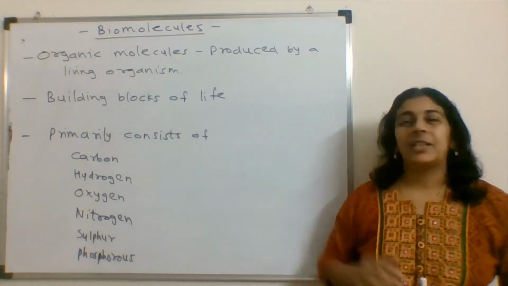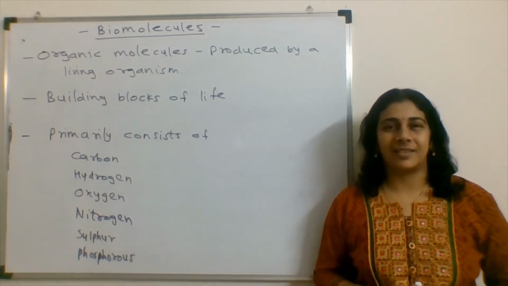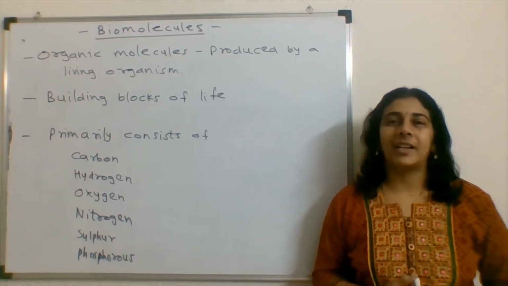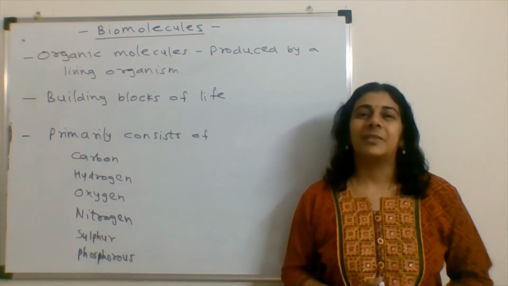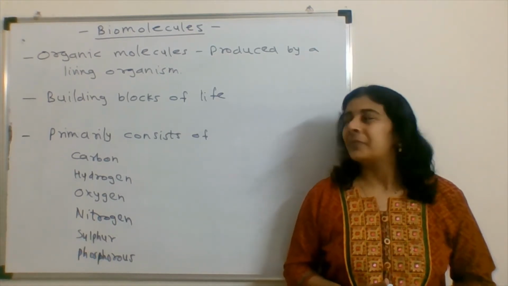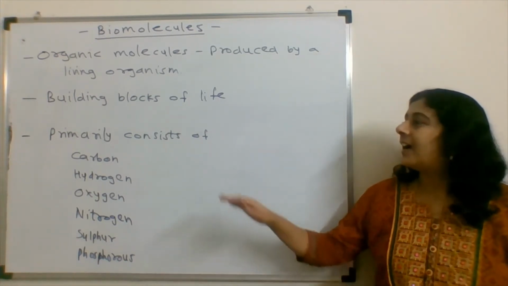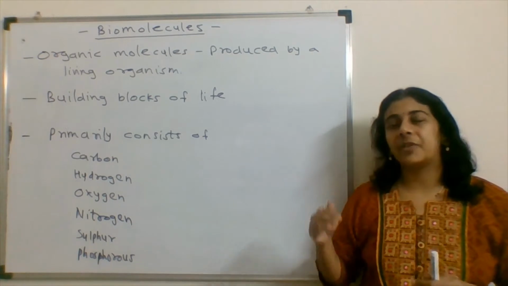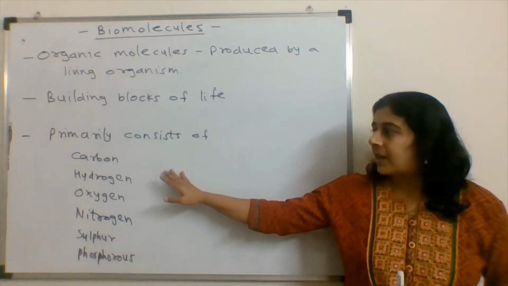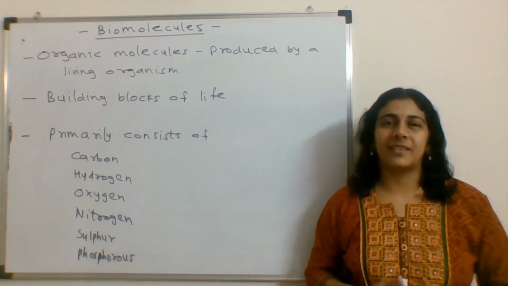These are basically the organic molecules which are present in living organisms. Right from bacteria to all higher plants, higher animals, we find similar types of biomolecules. These are the building blocks of life, we can say, and in reference to atomic level, these contain carbon, hydrogen, oxygen, nitrogen, phosphorus, sulfur.